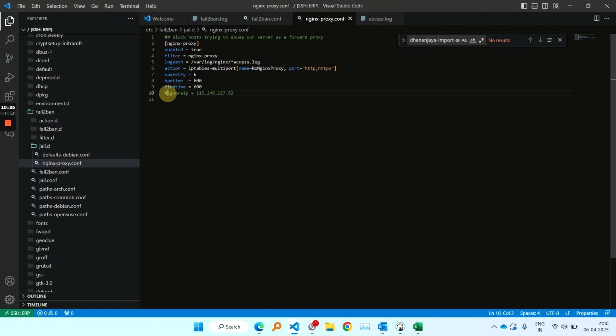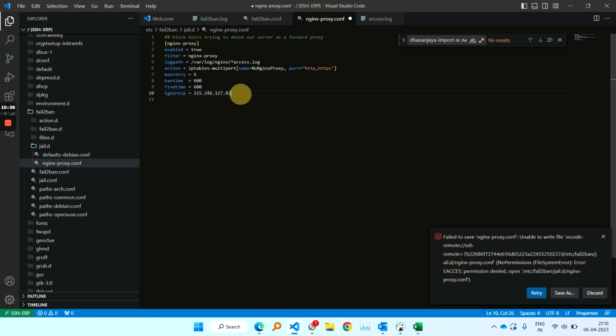So here only we can mention another setting. Now we want to keep our IP always ignored, particularly our organizational IP. So we can write here ignore IP, and we can put here our own IP. If we have multiple IPs, we can give a space or a comma and write down all those IPs so that it will ignore those particular IPs.